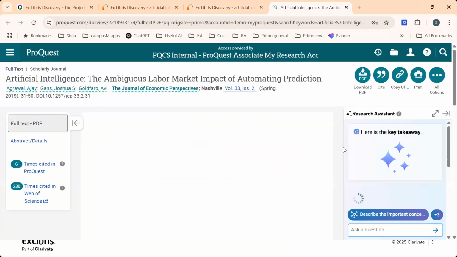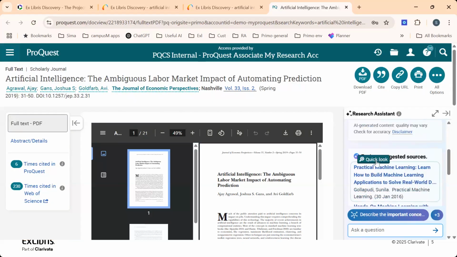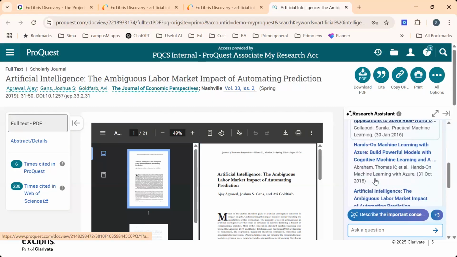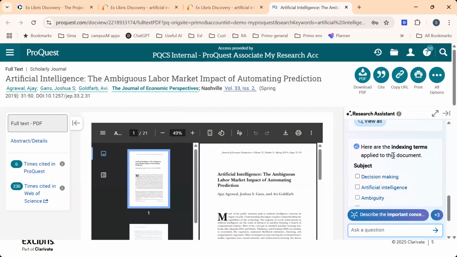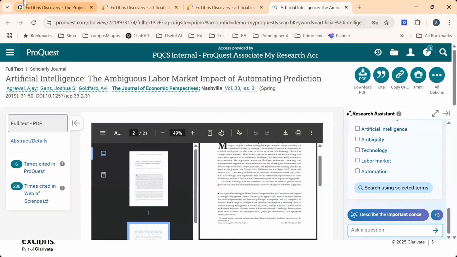Once I click on it, I will see over here the ProQuest Research Assistant, where the user will be able to see key takeaways and more efficient things about the resource. For example, suggested sources, related terms, and more.